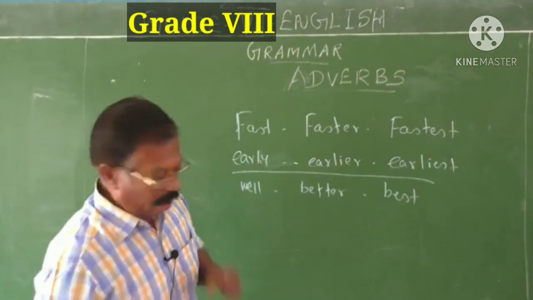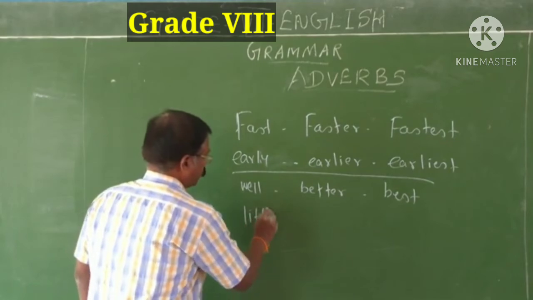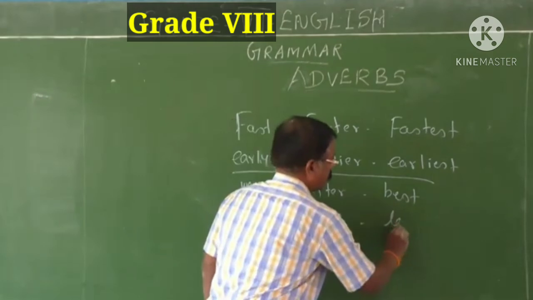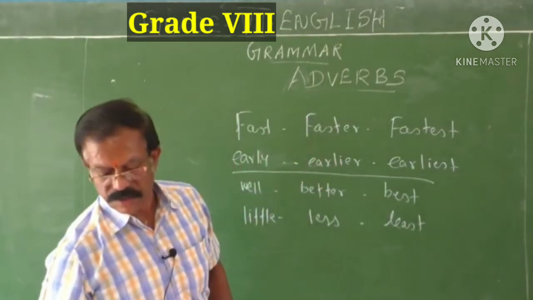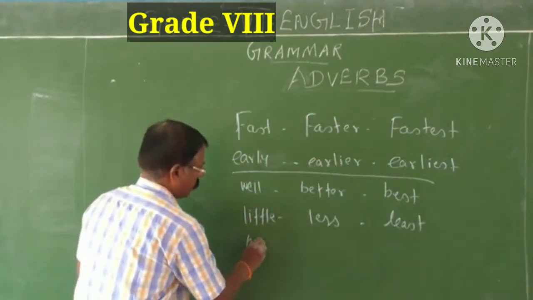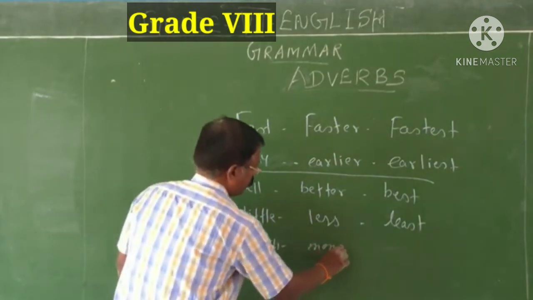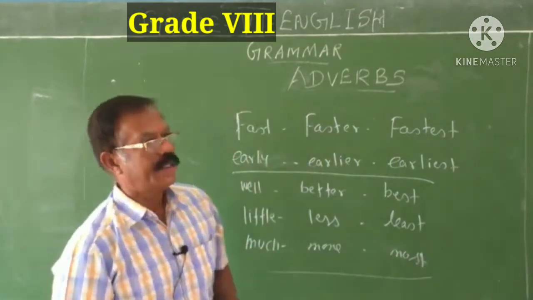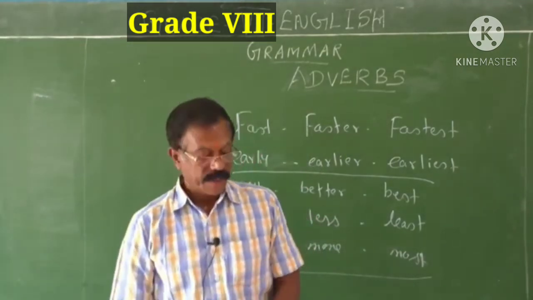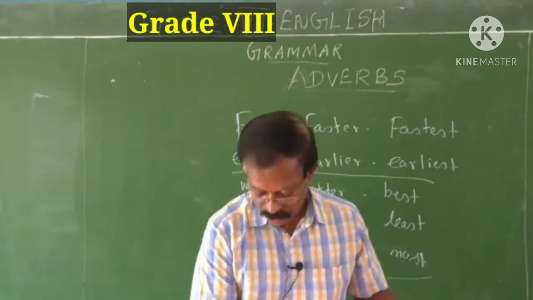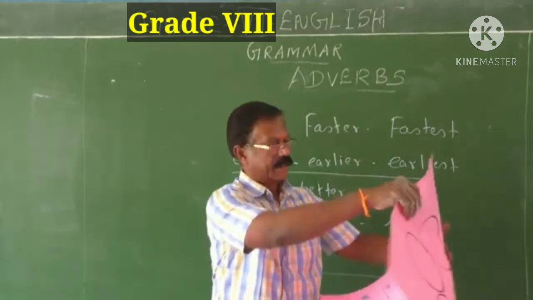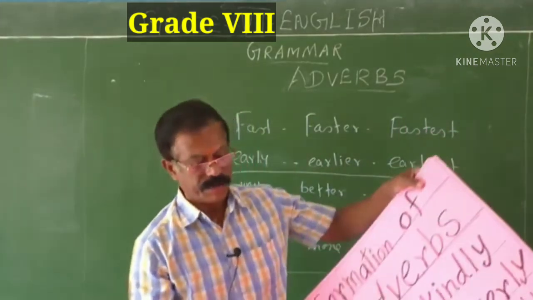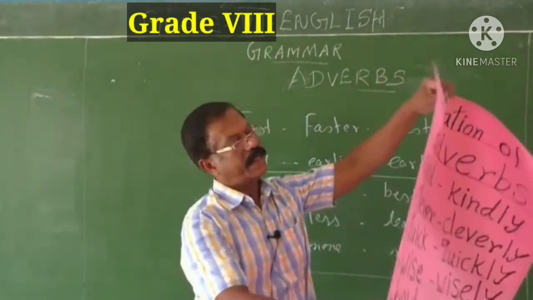And see, little, less, and then least. Little, less, least. Much, more, most. Much, more, most. Okay, children? So they are called degrees of comparison. See, like adjectives, we have such degrees. They take different forms. Adverbs take different forms to show the comparison.